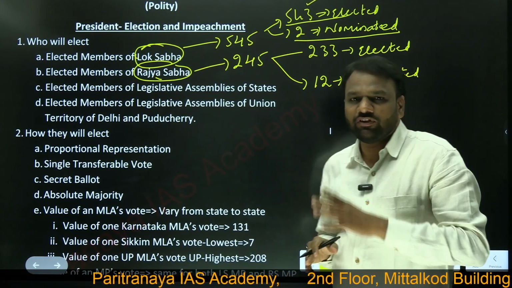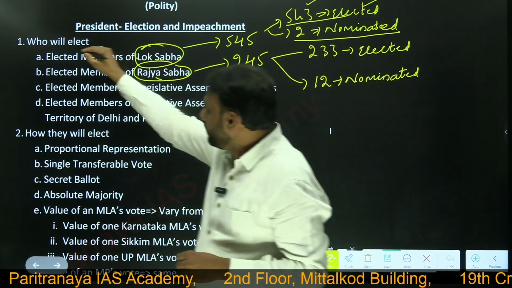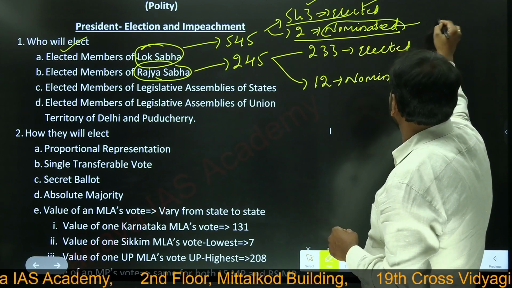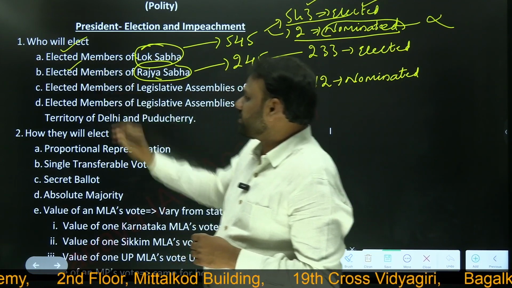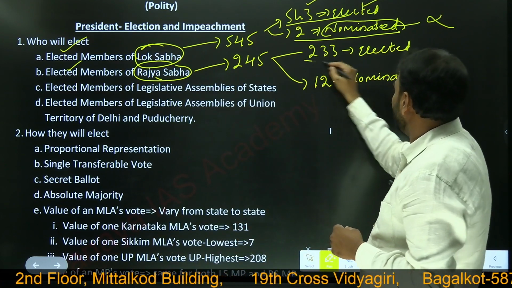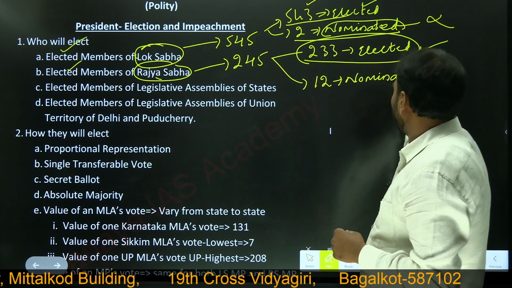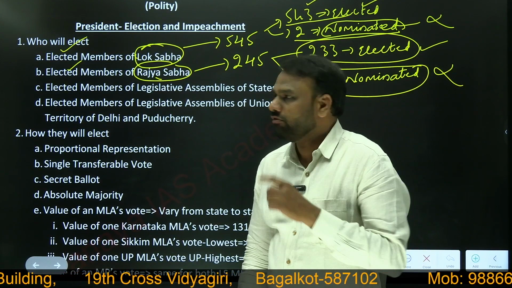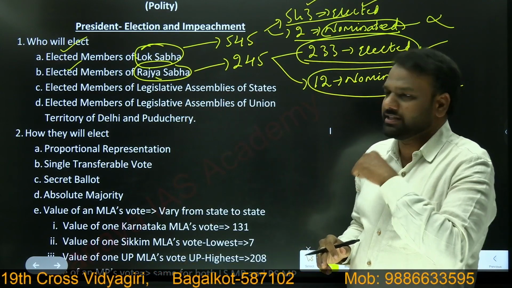So in the election of the president, who will participate? Elected members of Lok Sabha will participate. It means the nominated members will not participate. Similarly, elected members of Rajya Sabha, these 233 members, will participate. Nominated members, the 12 members, will not participate in the election of the president. Very important.